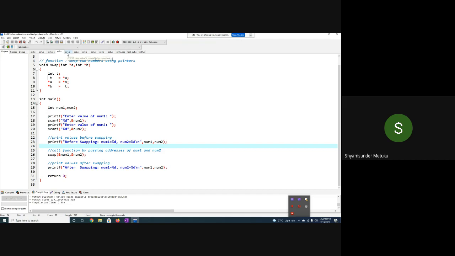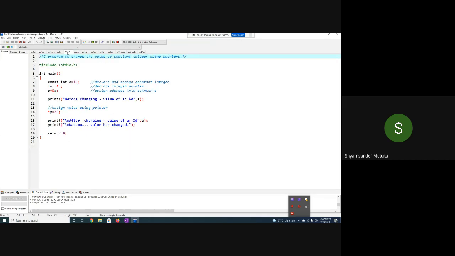Let me go to the third example. I think I did not save the third example. Okay, let me go with the fourth. It is a program to change the value of a constant integer using pointers. Is it possible?